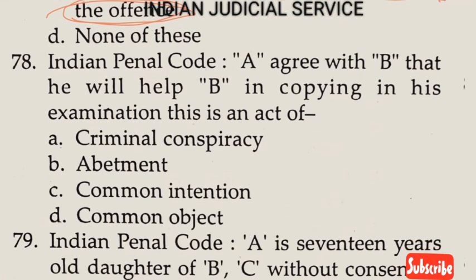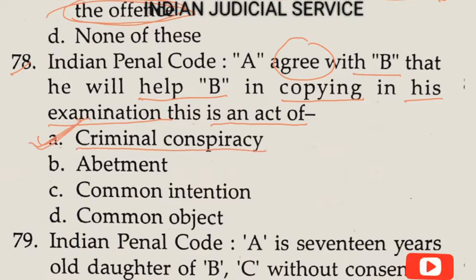Now question number 78. Indian Penal Code, A agrees with B that he will help B in copying in his examination. So here A agrees with B for doing an illegal act. So it is clearly criminal conspiracy. So answer here is option A.